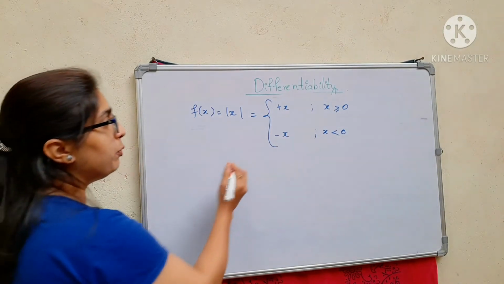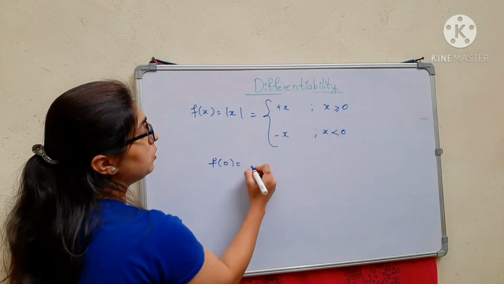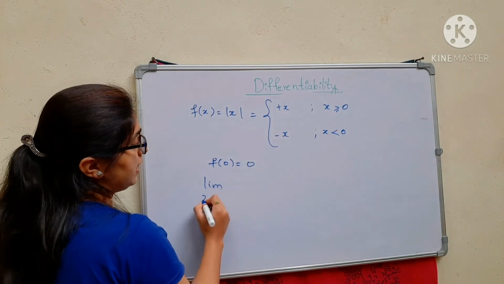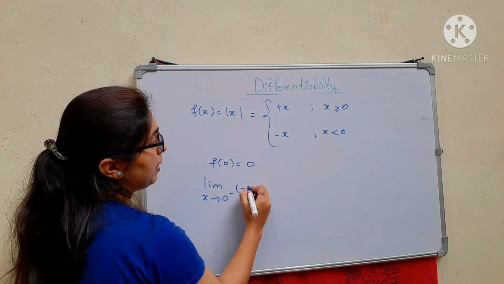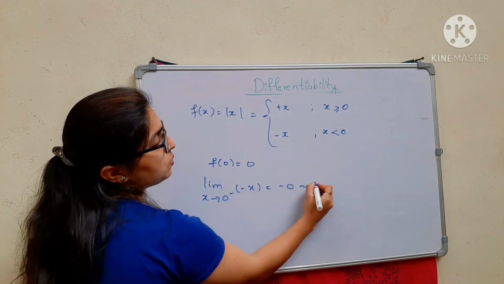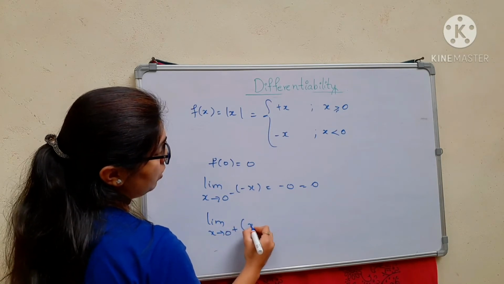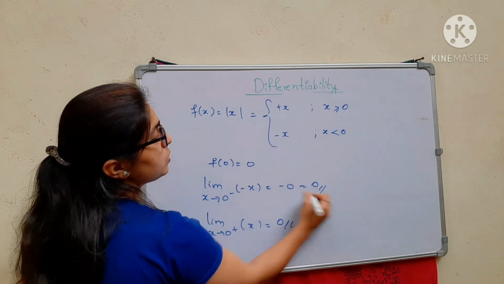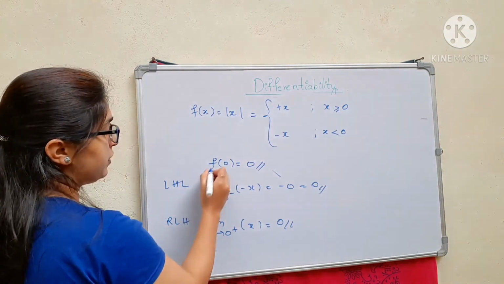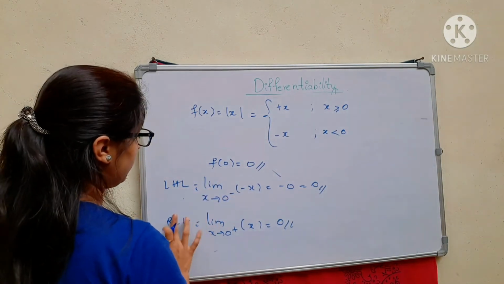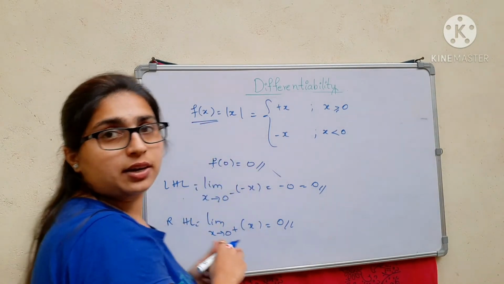Now again we will prove it. So f of 0 will be equal to 0. As x approaches 0 minus, that will be minus x, so minus 0, 0. Limit x approaches 0 plus will be equal to 0. So left hand limit, right hand limit and f of 0 all are equal. So I can say this function is continuous.